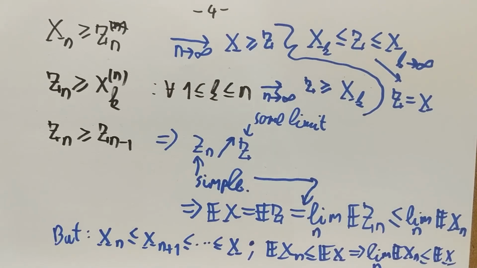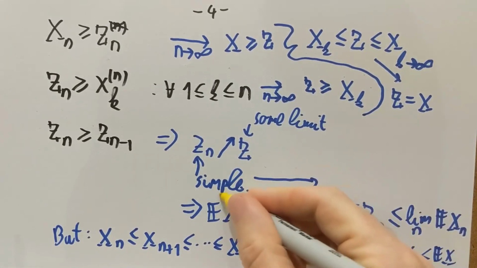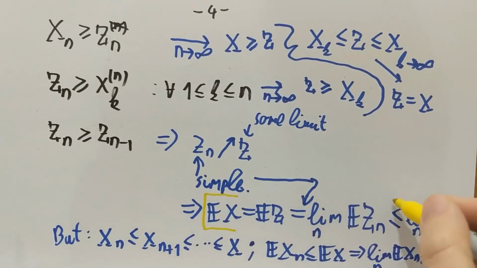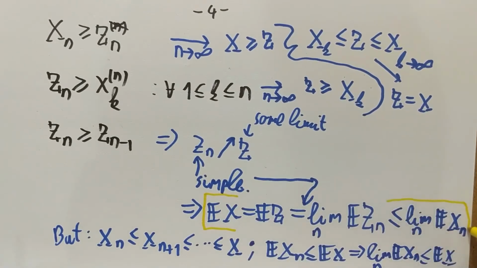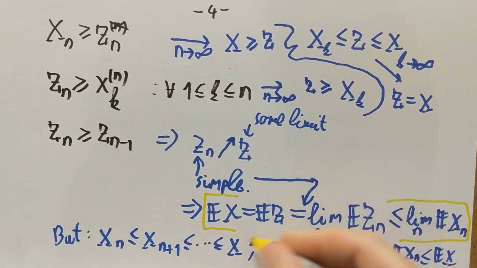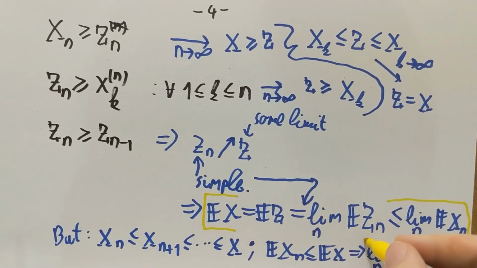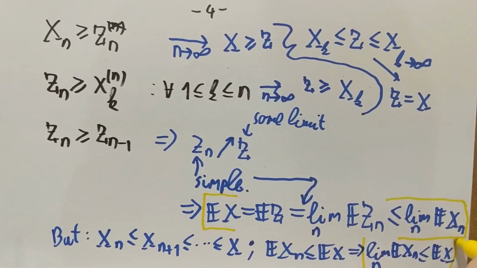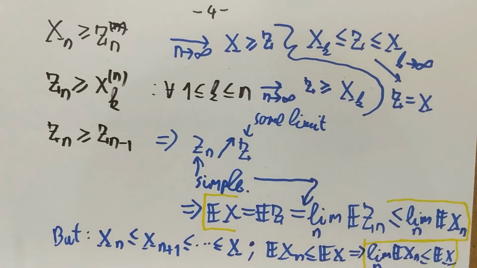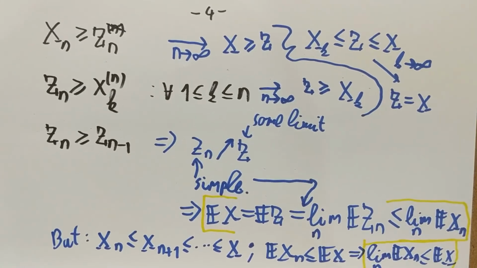All we have to do now is to put together these two inequalities. E of X is less than or equal to the limit of the E[X_n]'s, but it's also larger than or equal to the limit of the E[X_n]'s. So it follows that these two are equal.